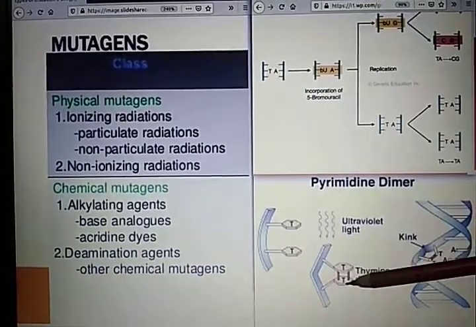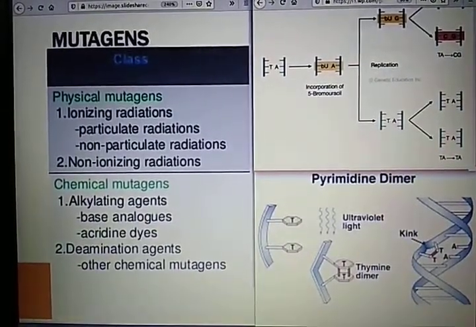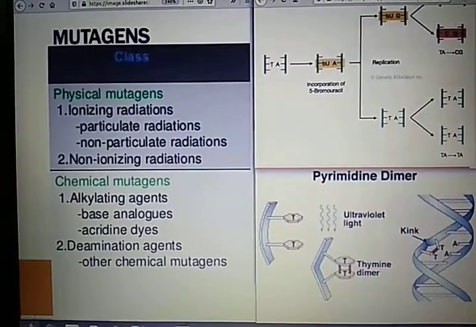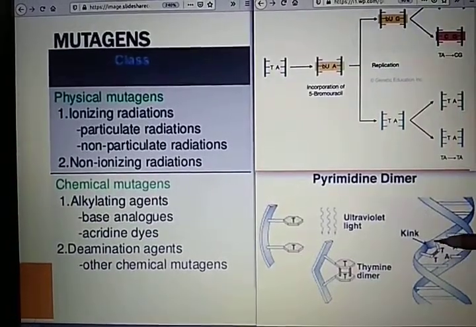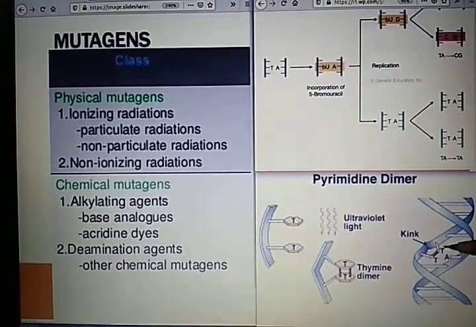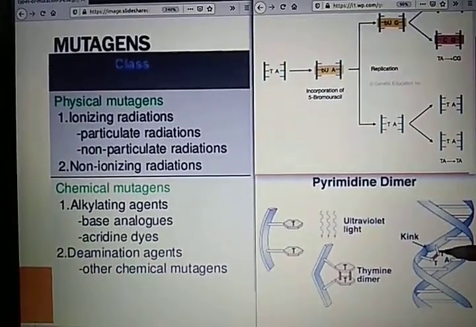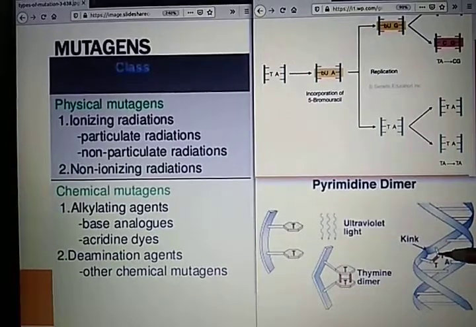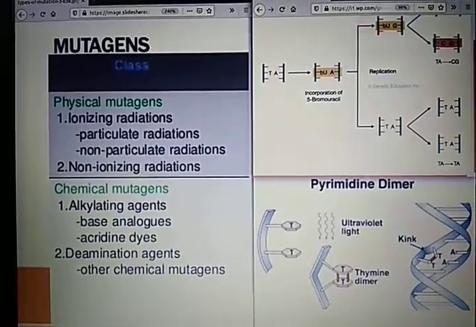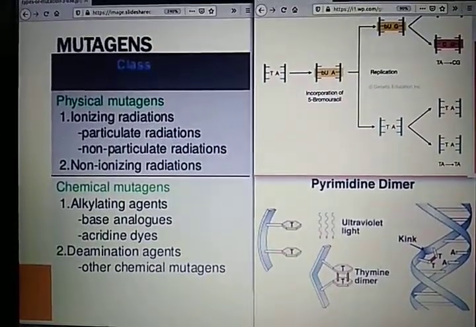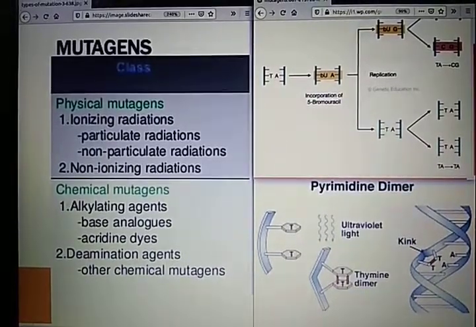This is the bond between T and T of the same strand. So an unusual thymine dimer is formed. This is very much lethal. What happens due to this? A kink appears in the DNA. Originally this T is binding with this A of the other strand, but due to UV radiation, the bond between AT is broken, and the bond between TT of the same strand is established, and TT dimer formation takes place. This is very lethal, and UV rays cause mutation in our DNA, and it may also lead to